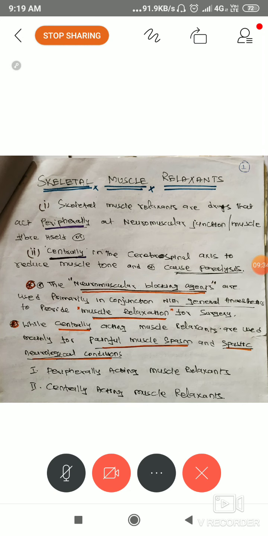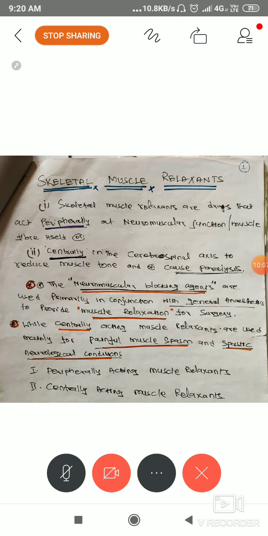Second, acting centrally in the cerebrospinal axis to reduce muscle tone, because, as I just said, naturally we have some muscle tone physiologically. Here we want to relax the muscle by reducing the muscle tone. Now it is understood that there are two aspects: drug action peripherally at the neuromuscular junction, and second, through the brain.